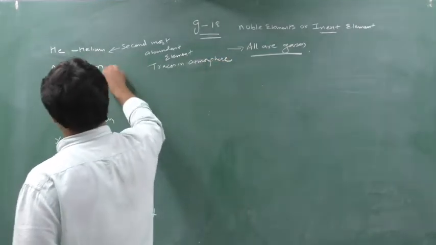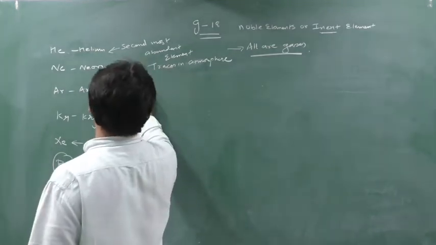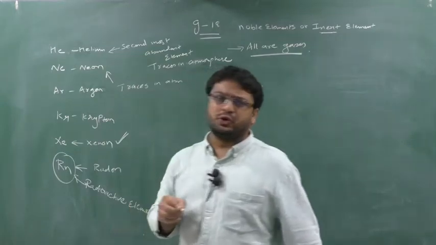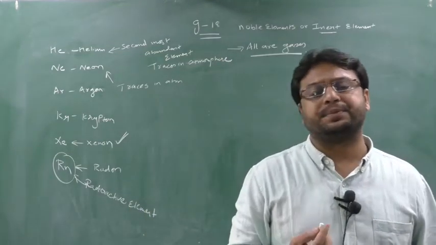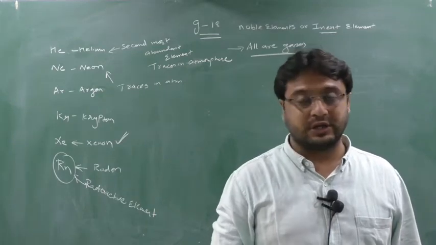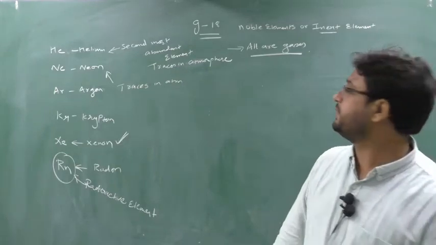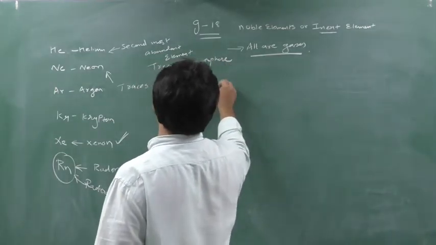Neon is also found in traces in the atmosphere, in very small proportion. In the lower classes we have studied that the atmosphere is made up of 78% nitrogen, 21% oxygen, and in the remaining 1% there are a number of gases like these. Traces in the atmosphere, and it is generated during lightning.